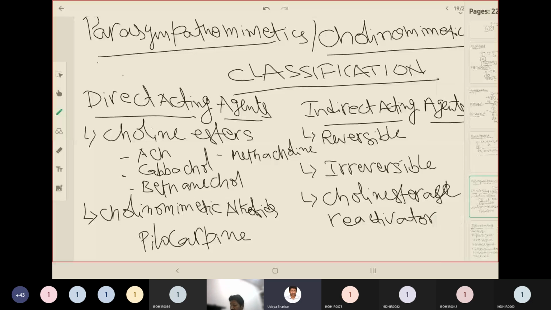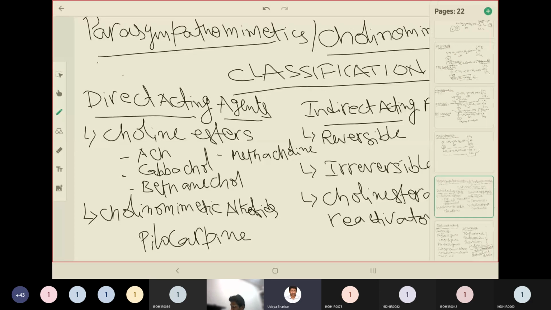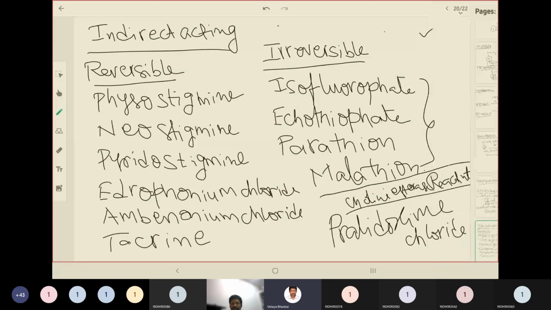Indirect acting agents include reversible and irreversible ones. They act on the cholinesterase enzyme, which breaks the acetylcholine molecule into choline and acetyl coenzyme A. With reversible ones, there is no problem. With irreversible candidates, we have the poisoning effect. To treat such conditions, we use pralidoxime chloride, which is categorized under cholinesterase reactivators, which activates the enzyme cholinesterase and reinstates normal parasympathetic activity.